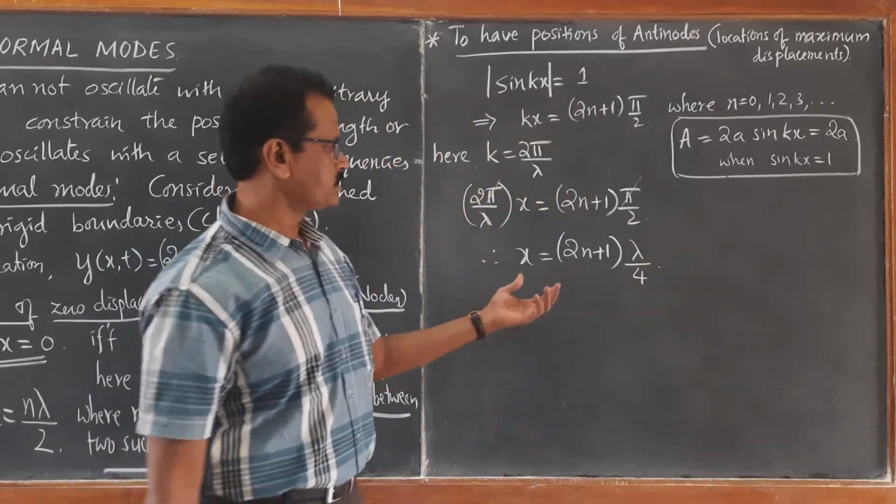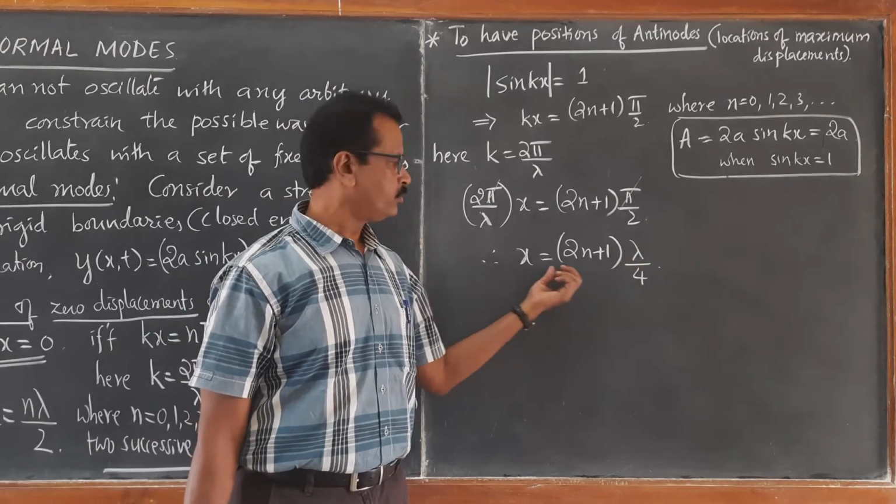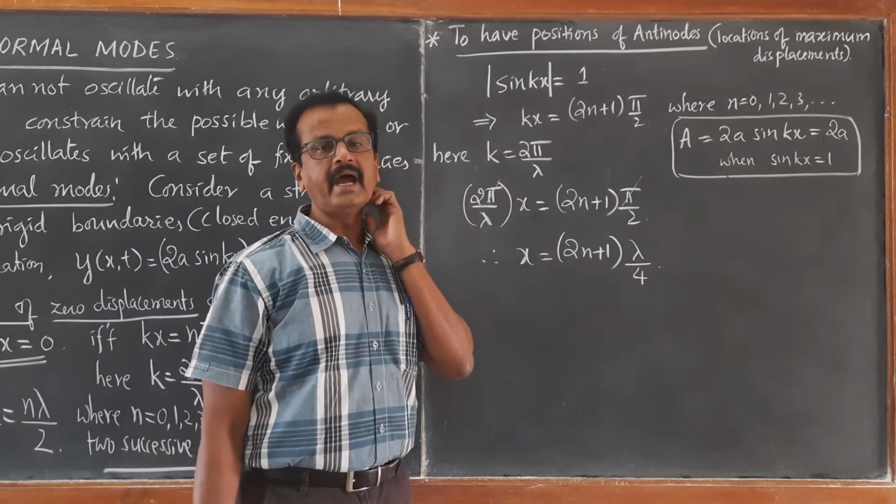So at all positions of 2n plus 1 lambda by 4, we get the positions of the antinodes.